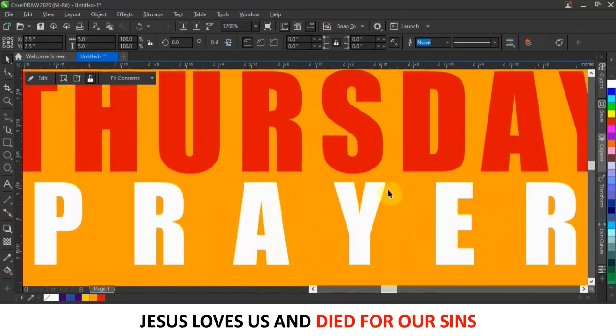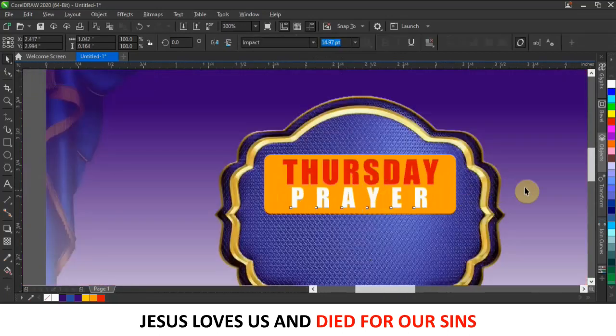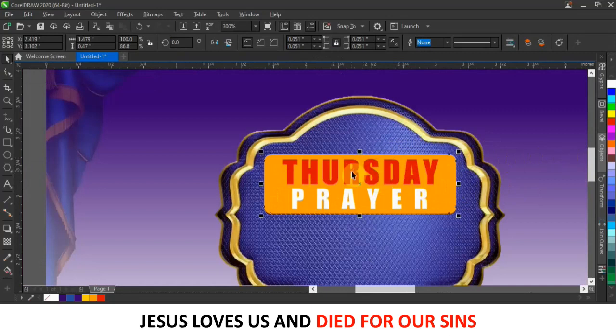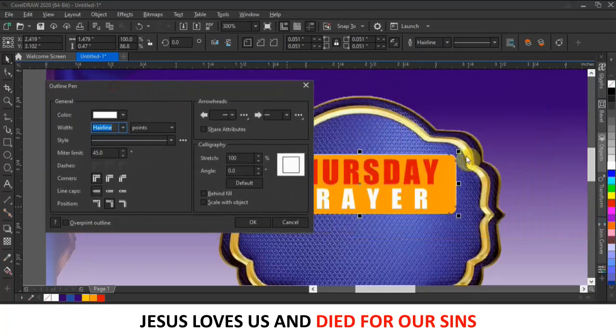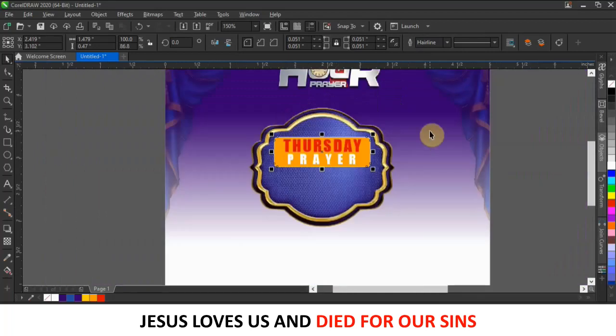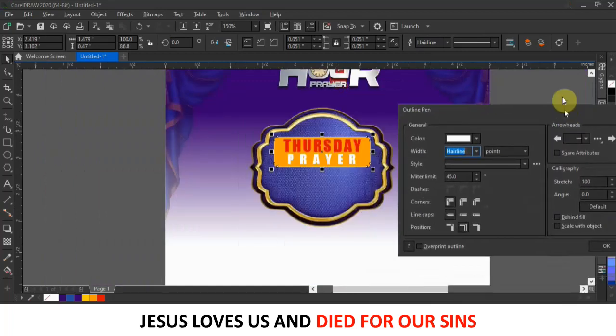Alright guys, let's do something. You see my yellow background here, I'm going to give it a white outline or any color outline. So let me give it a white outline. Come and right click on the white color here, then you have the outline. Let me now press F12 on your keyboard to open this outline pen dialog, like this thing here. Let me zoom this in. So F12, then I'm going to drag this here.